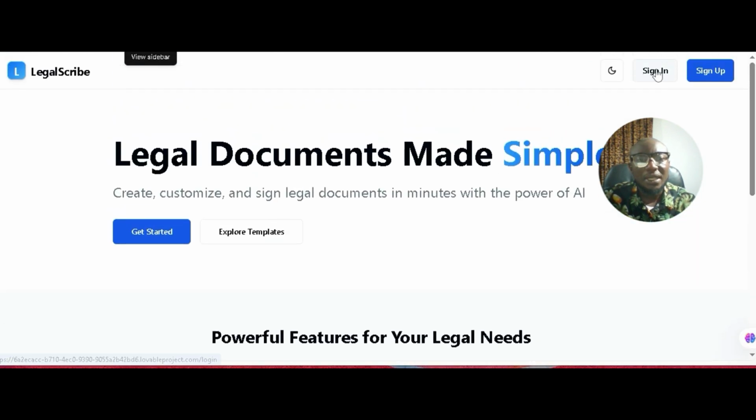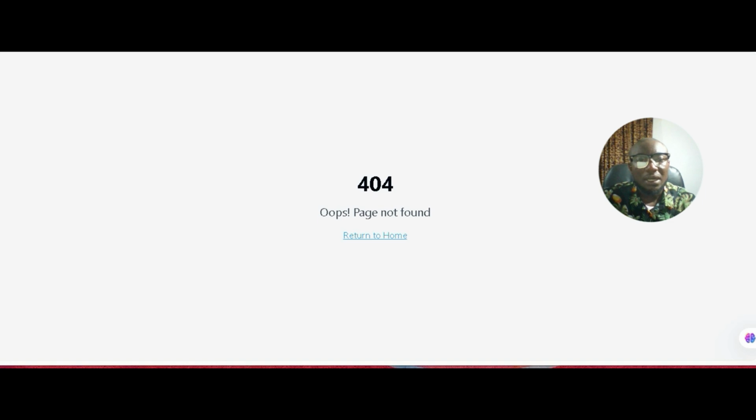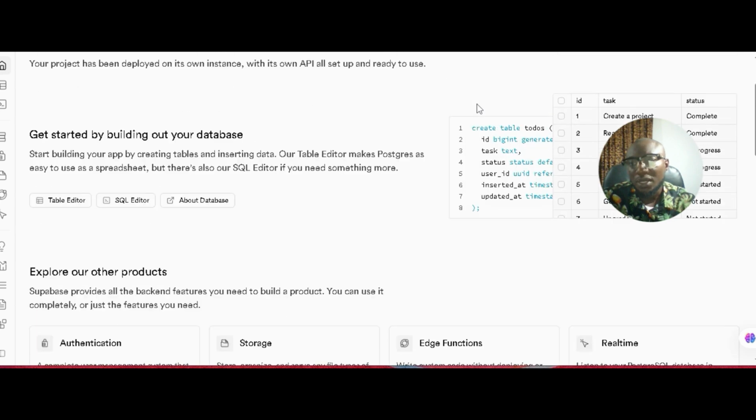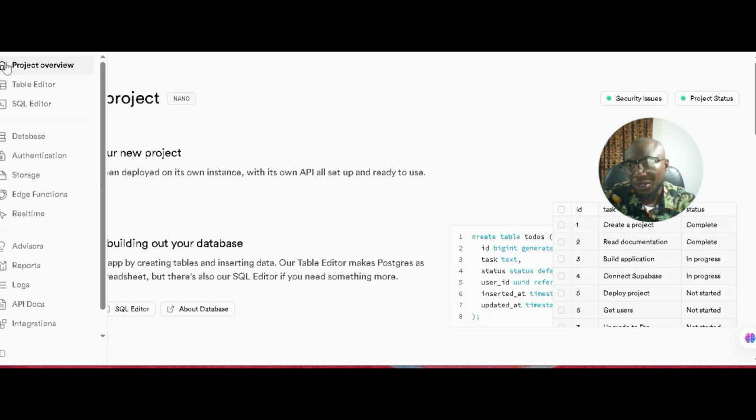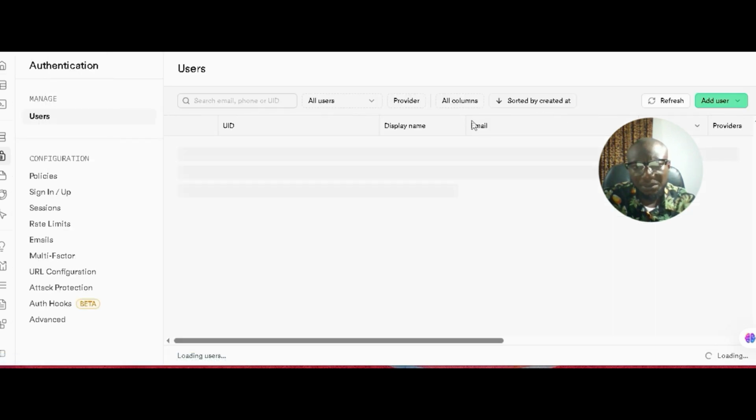So the next thing we are going to do now is integrate sign in. See, it's not working. So we are going to go to Supabase and make sure that our back end is working, right?